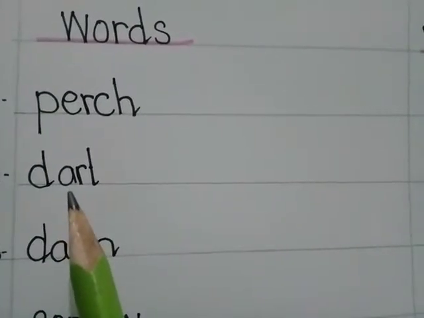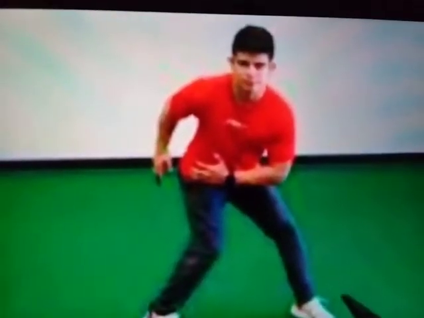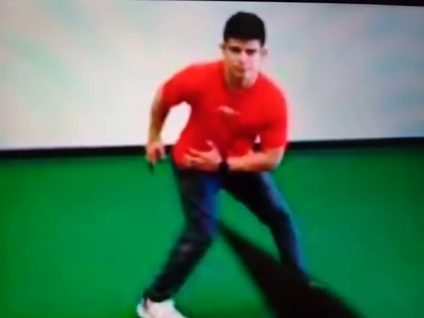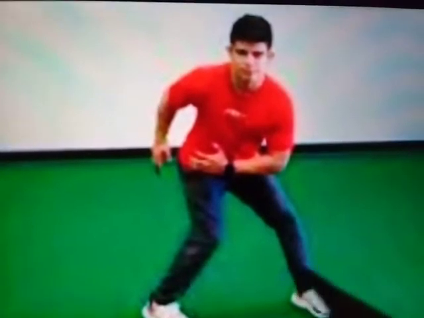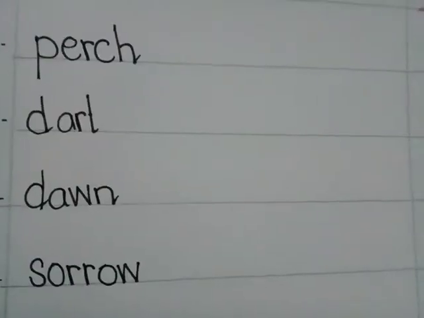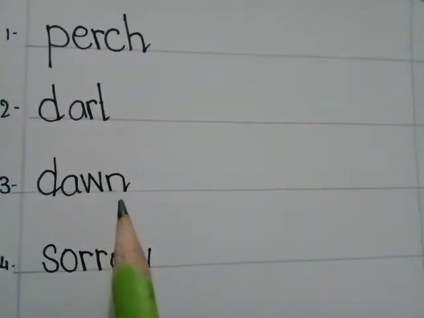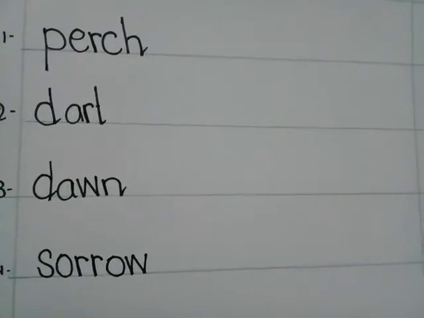Now, second word is dart. Dart means a quick movement. Like in this picture we can see the boy is darting or the boy is making quick movement. So what is the meaning of dart? A quick movement.